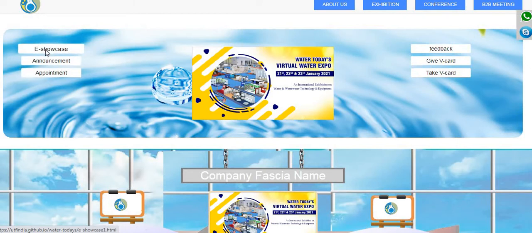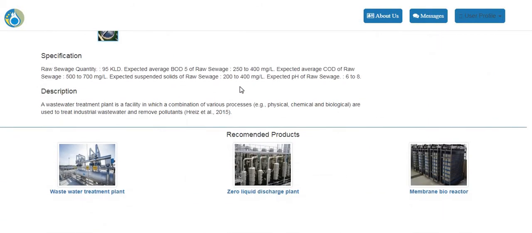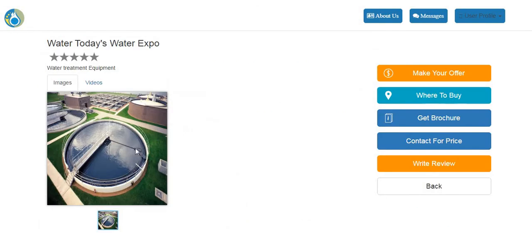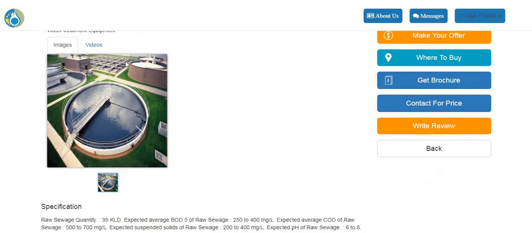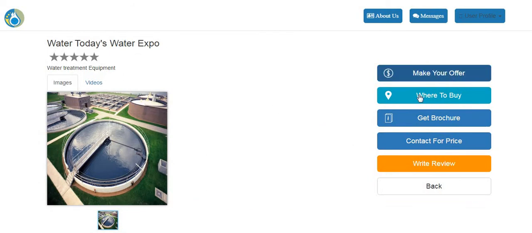You can click on e-showcase in order to see their product. So if you click on e-showcase, it will bring you to the product page. So here you can see the complete image of the product. You can also see the videos related to that product. You can see the video demonstration. You can read about the specification and descriptions. Here, if that exhibitor has published the price, you will be able to see the price instead of contact for price. If they have not published any price, you have to get in touch with them for the price.